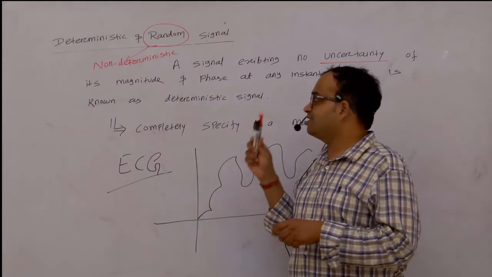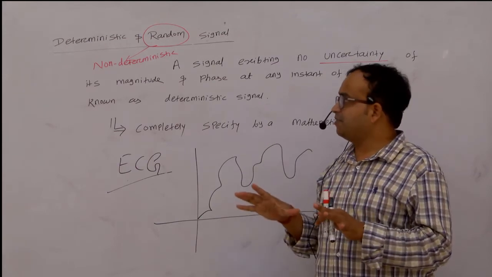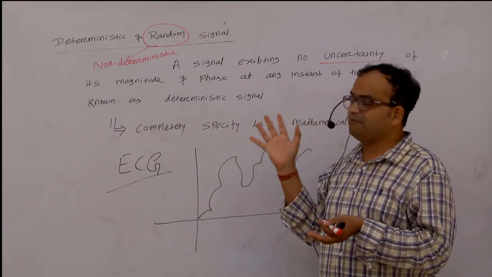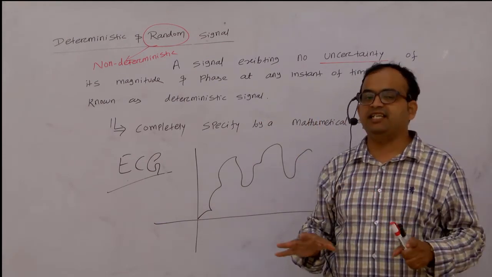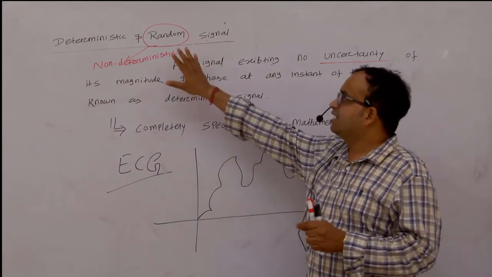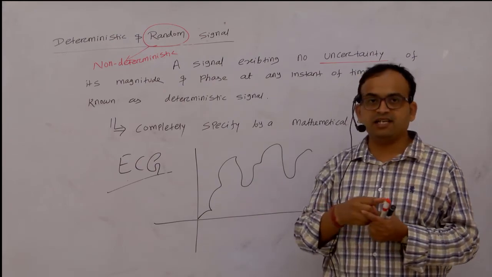So this is the first classification. This is a very easy classification. Again I am telling, deterministic means we can predict some value in the future. Non-deterministic or random means we cannot predict anything at any instant of time. These signals are known as random signals or non-deterministic signals. Next we'll go for the next classification, which is periodic and aperiodic.